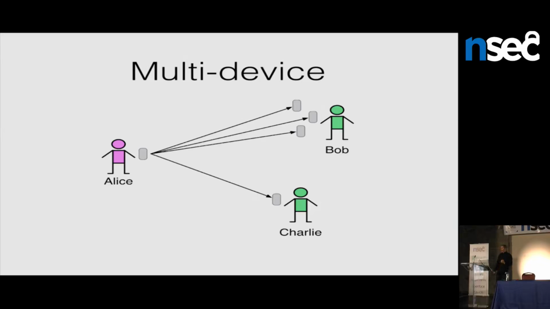In a case like this, Alice is sending a message to 2 parties. One of them has 3 devices, so she just sends 4 messages. We could make that more efficient by using the sender keys thing I talked about, where she sends them all a sender key, and then she can just send 1 message in the future and have the server send that out to all the other parties. So that gives us multi-device support.